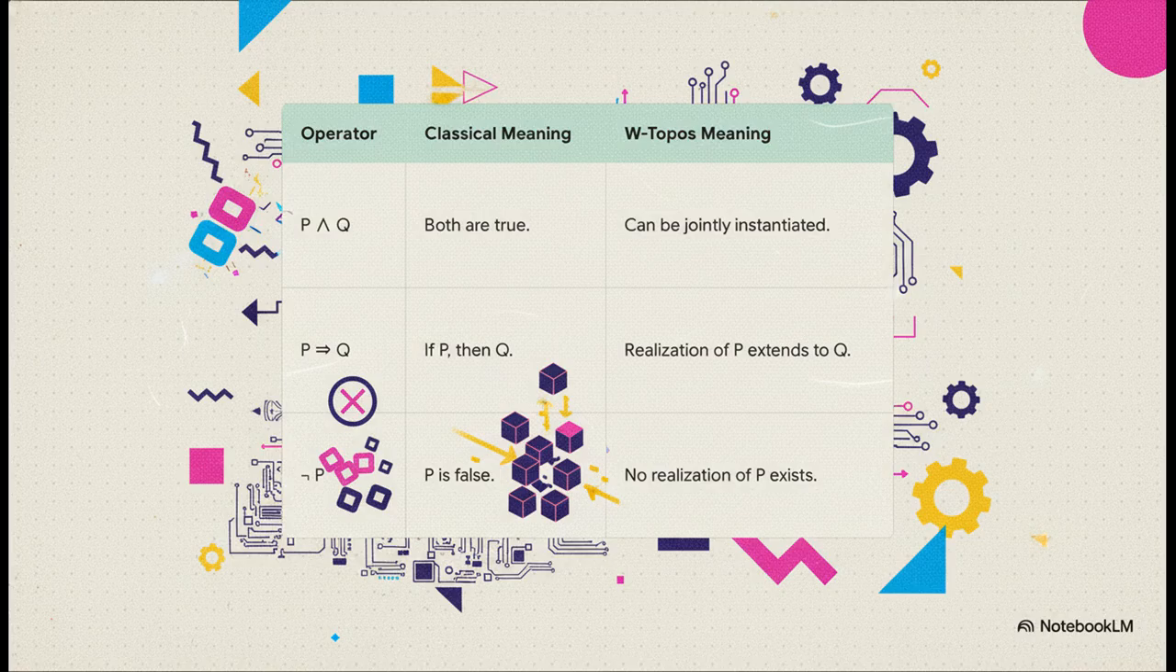In classical logic, P and Q means both propositions are just abstractly true. Fine. But in the W-topos, it means both constraints can be physically instantiated at the same time. P implies Q means that any physical realization of P must lawfully extend to a realization of Q. Truth is no longer about a true or false value in some abstract table, it's about what can actually physically exist in this token universe.